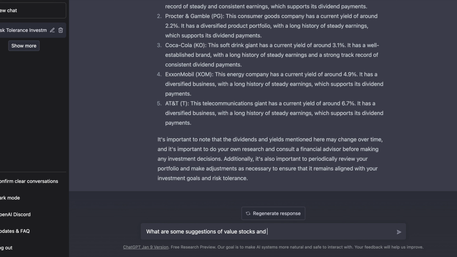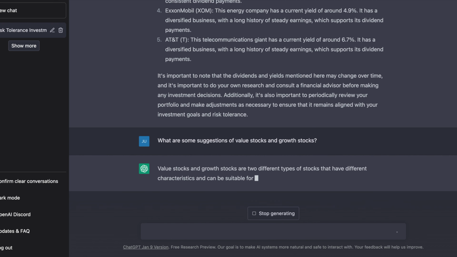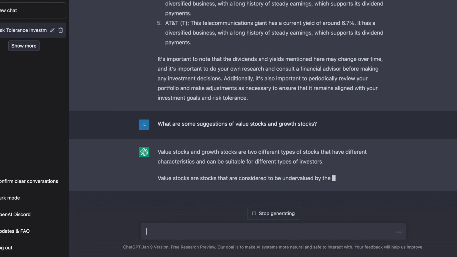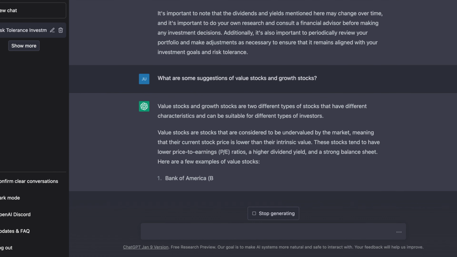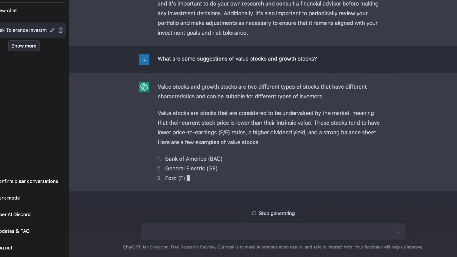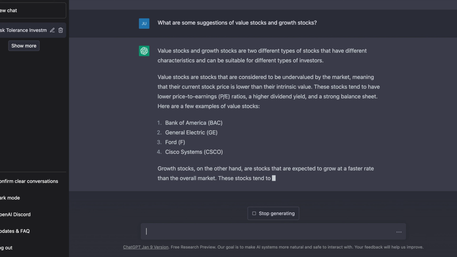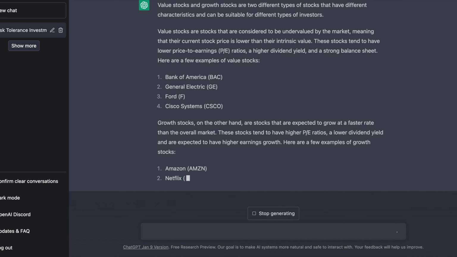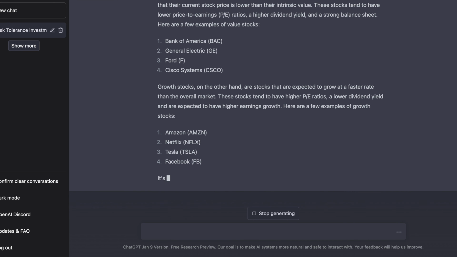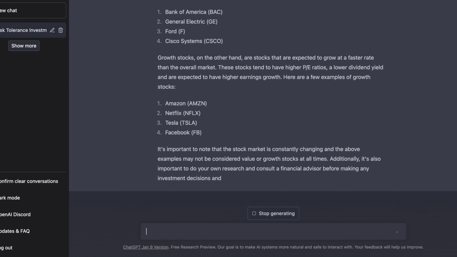The next question, what are some suggestions of value stocks and growth stocks? Kind of going off this momentum of it giving me names. So first, it gives a quick explanation of what it is. Again, value stocks are considered to be undervalued by the market, and then they have their current stock price lower than their actual value. And it gives examples such as Bank of America, General Electric, Ford, and Cisco. Growth stocks are the opposite, where they're overvalued compared to the market and their intrinsic value, with higher PE ratios than value stocks. Some that it included was tech stocks such as Amazon, Netflix, Tesla, and Facebook.